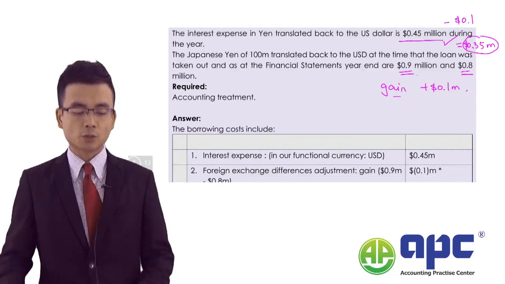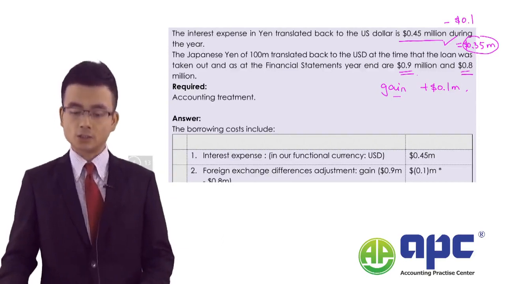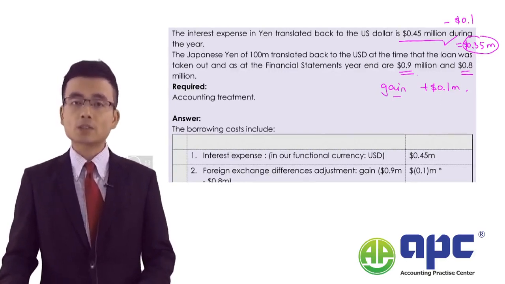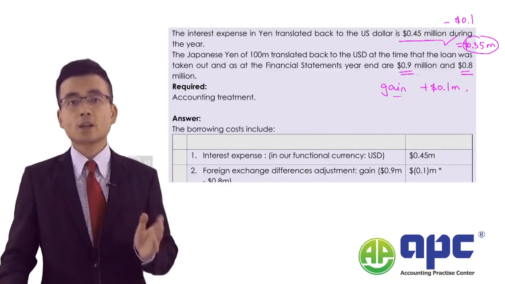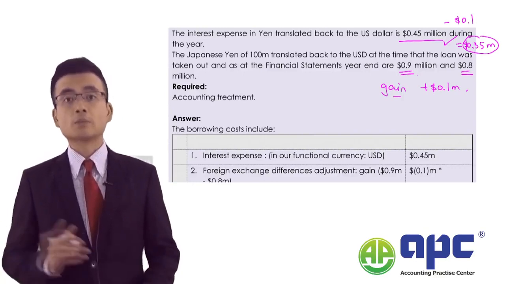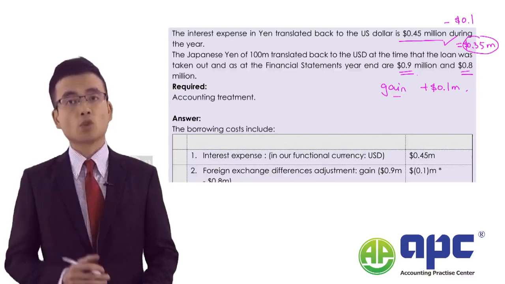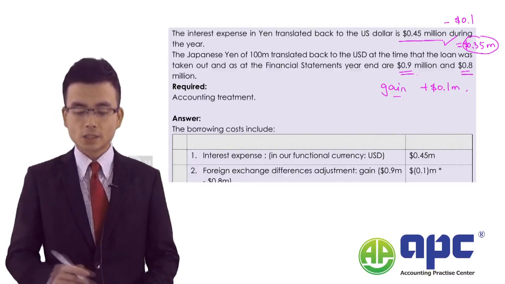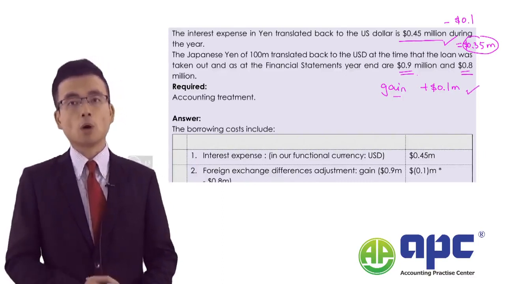The Japanese yen of 100 million translated back to USD at the time the loan was taken out, and as at the year end, was 0.9 and 0.8. And this means at the start, we think we should pay 0.9, but at the end of the year, we can pay 0.8, which means $0.1 less than it should be. In essence, it's a gain of 0.1.